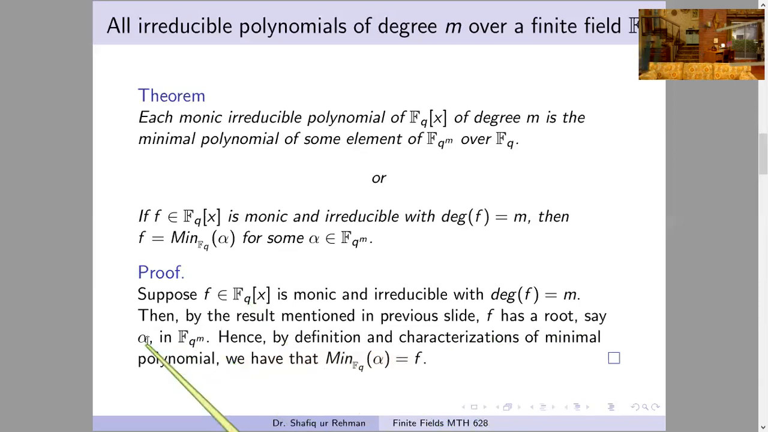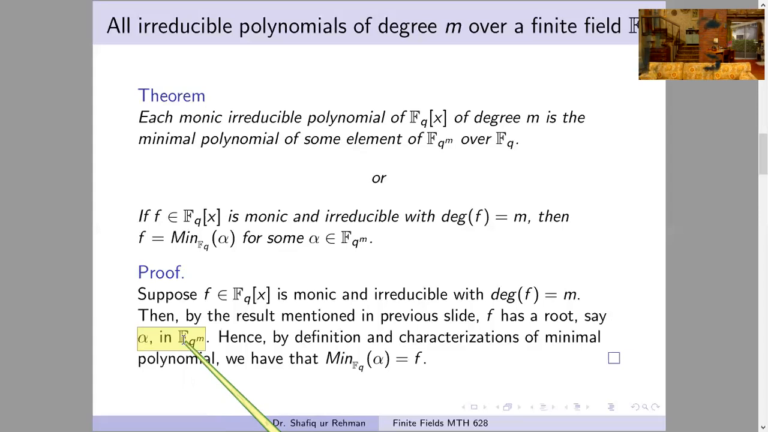Because we know that every algebraic element must have at least one minimal polynomial, and if we see the characterization of minimal polynomials, every monic irreducible polynomial which has alpha as a root must be the minimal polynomial of that alpha. We know that if we have some polynomial over the field Fq which is monic and irreducible, and alpha is its root, then that polynomial must be the minimal polynomial of that alpha.